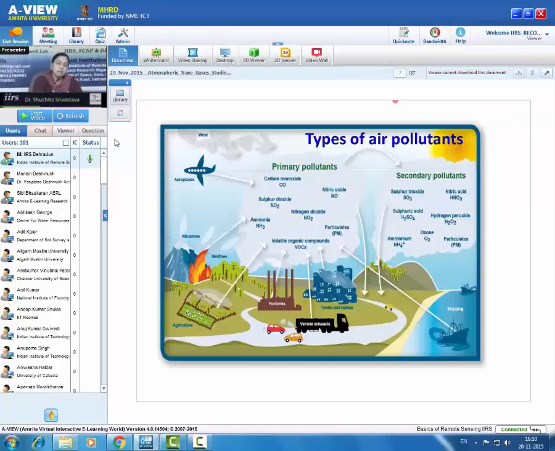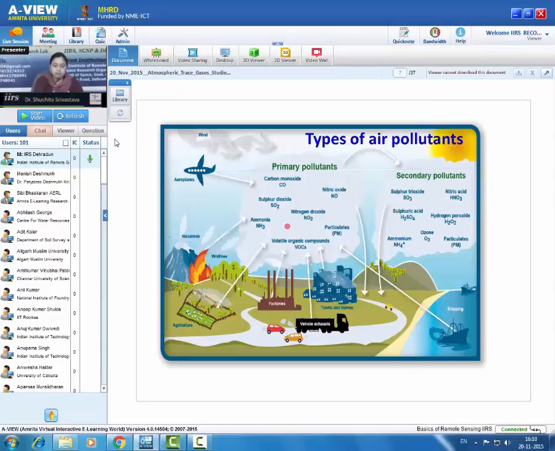There are two types of air pollutants present in the atmosphere. One is primary pollutant, which are directly emitted in the atmosphere because of any natural or anthropogenic activities. The few examples are given here. These are carbon monoxide, nitric oxide, sulfur dioxide, nitrogen dioxide, volatile organic compounds, particulate matter, ammonia, etc.